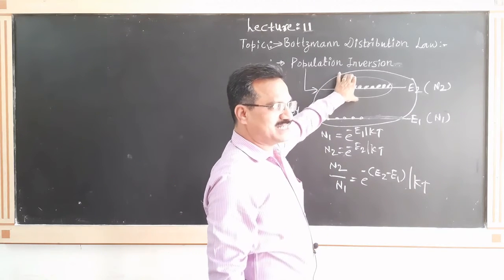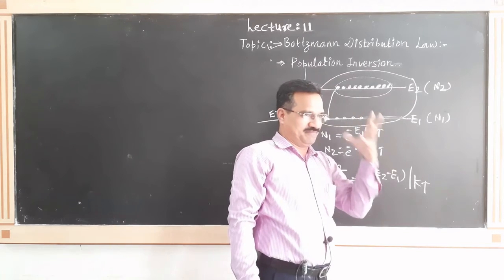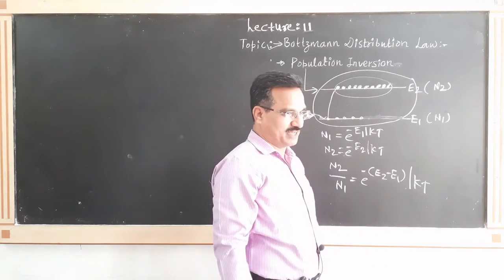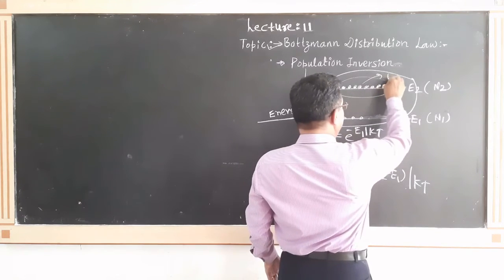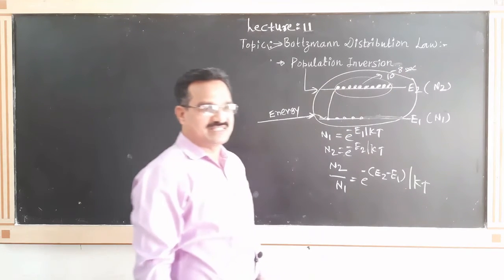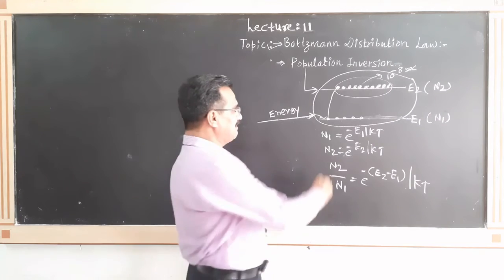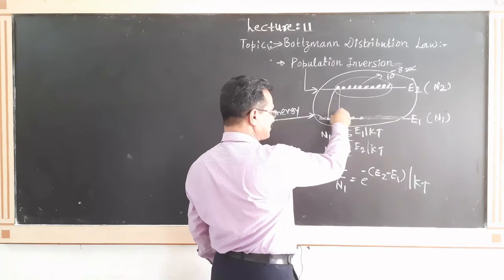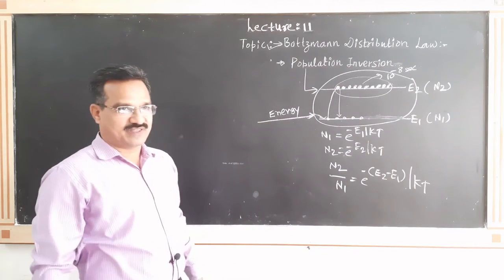Atoms remain in the excited state for a very short interval of time, and that time is 10 raised to minus 8 second. After that, they come back to the ground state.